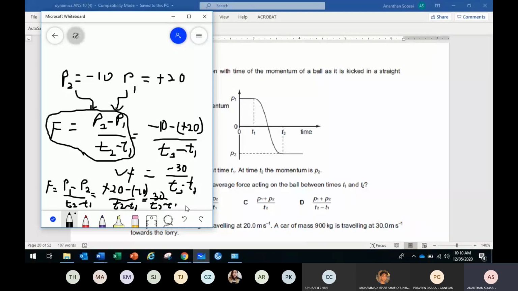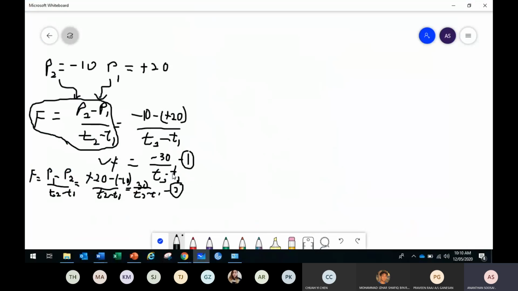You see the first answer here, and this is the second answer. Is their magnitude the same? Both have the same magnitude. The number is the same: 30 over T2 minus T1. Magnitude the same, but the sign different.